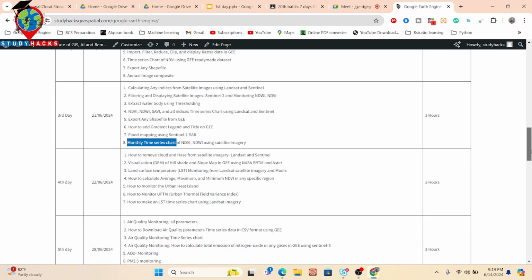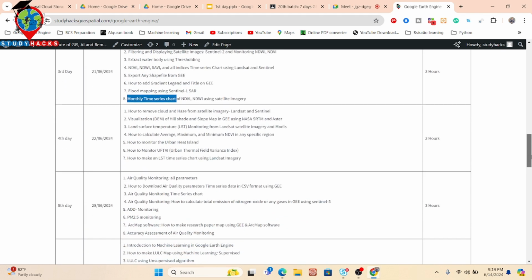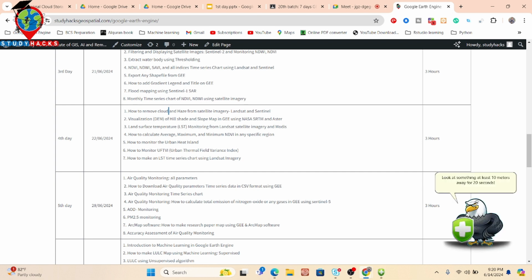And on the fourth day, we try to discuss how we can easily remove cloud and haze from your satellite imagery. Basically, when you want to work in the rainy season, you find a lot of cloud on your satellite images. And cloud hampers your land use land cover mapping or other types of remote sensing work. So for that, we also discuss how we can easily remove cloud and haze from satellite imagery, mainly Landsat or Sentinel imagery. How we can remove the cloud and haze. We also discuss that.